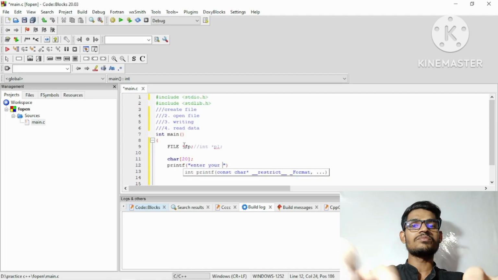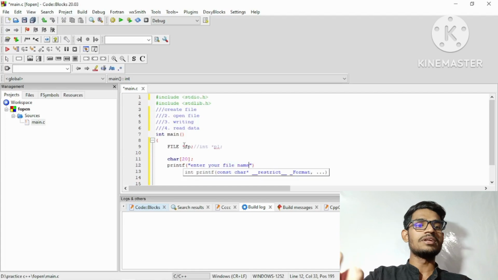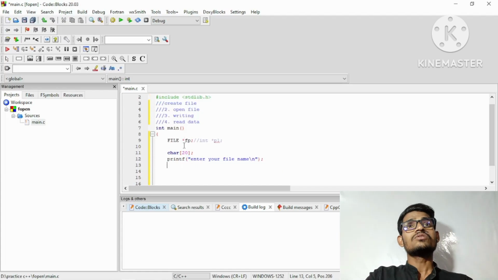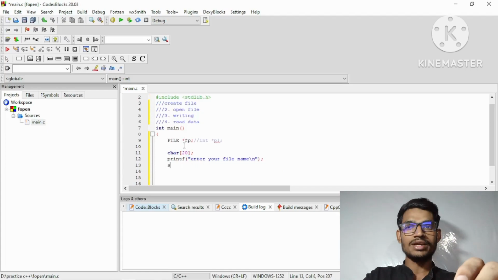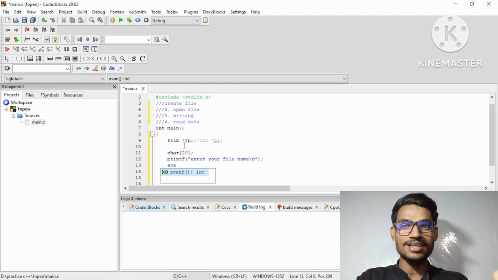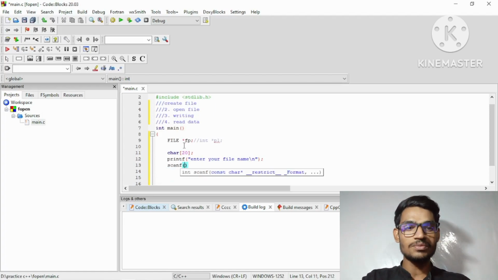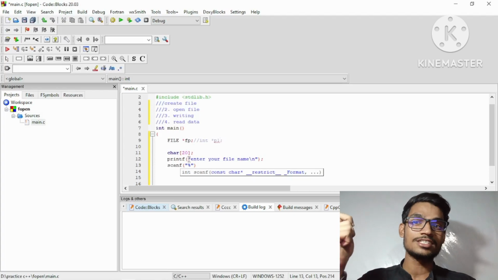Okay, enter your file name. We can see that we were already given one message, "Enter your file name", so we have to scan. We are just going to scan the file name through the scan function, and here we are going to handle an array of characters, that is called a string.